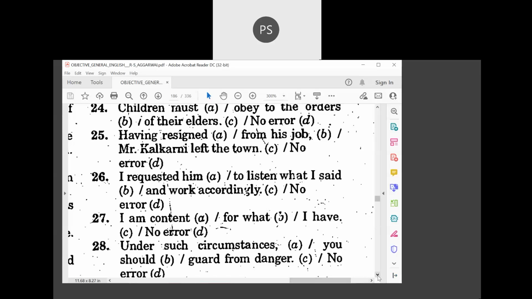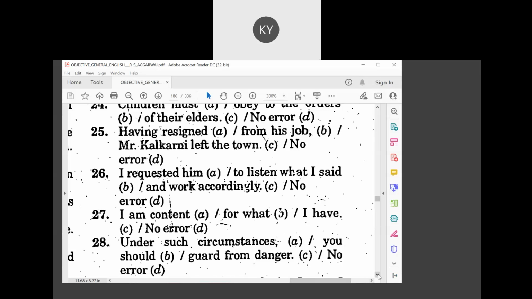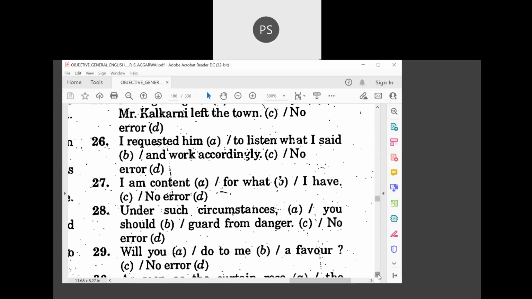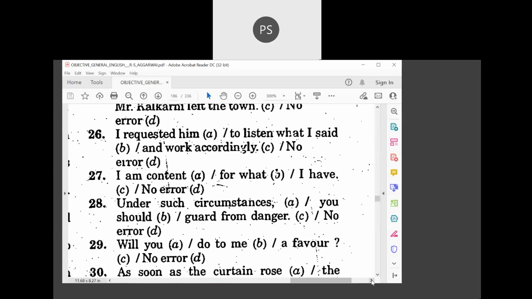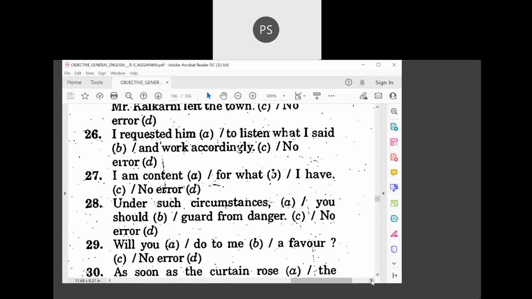Shall we go to the next one now? Under such circumstances, you should guard from danger. No error. B, sir. Under such circumstances, you should guard. From the. So you should guard against danger.